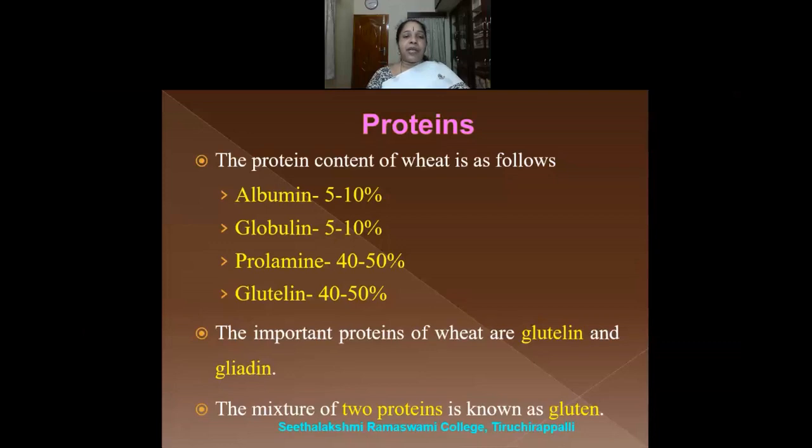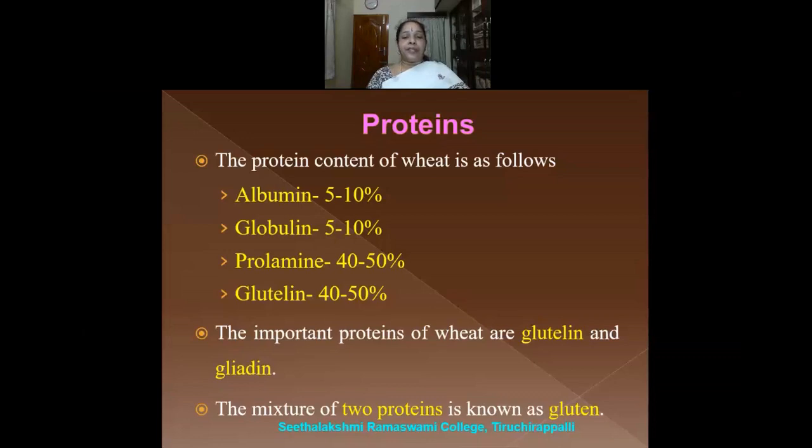It has albumin 5 to 10%. Albumin is a protein. Globulin 5 to 10%. Prolamine 40 to 50%. And glutalin 40 to 50%. Albumin, globulin, prolamine and glutalin, they are all the proteins that are present in the wheat.